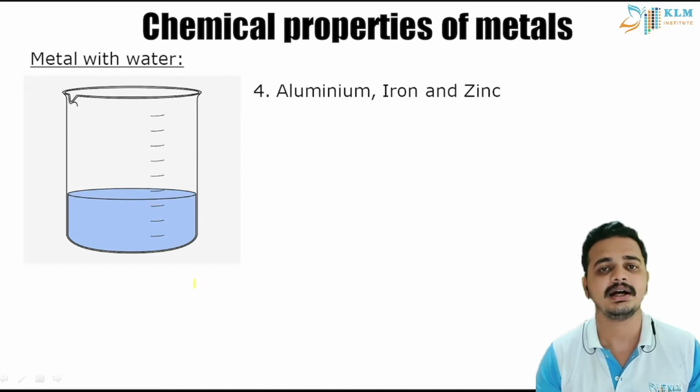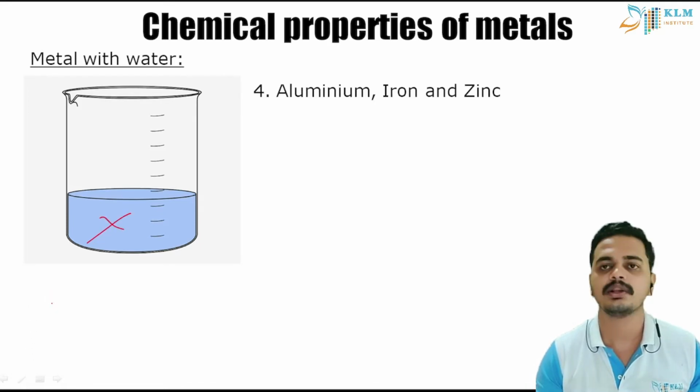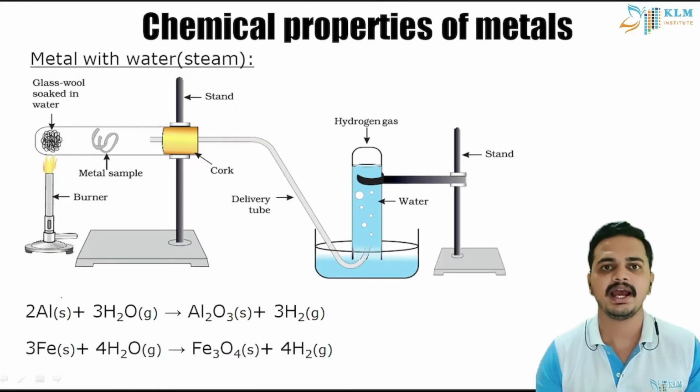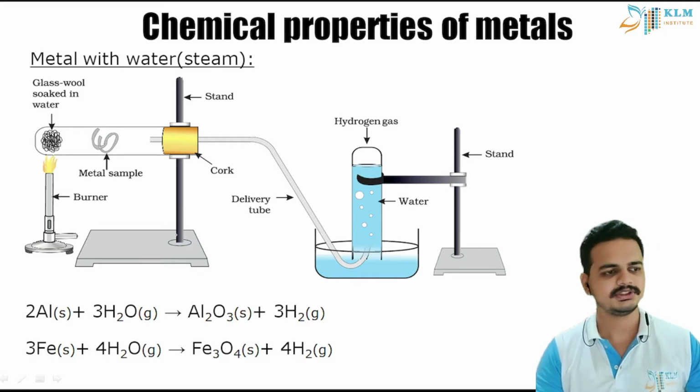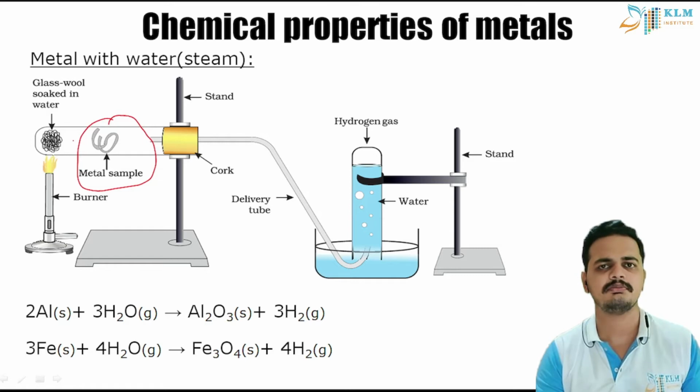Aluminium and zinc or iron, all these three, if we put them in cold water, they have no reaction at all, students. You get no reaction, but they do react with steam. Let's see a small experiment about that. To see our metal sample reacting with steam, we will soak wool, or something that does not burn due to high heat, in water, and it produces steam.